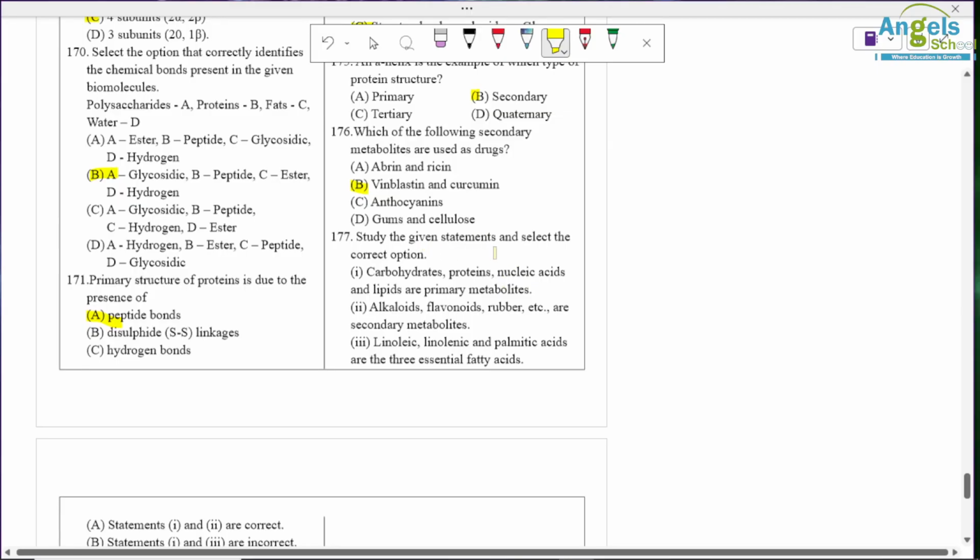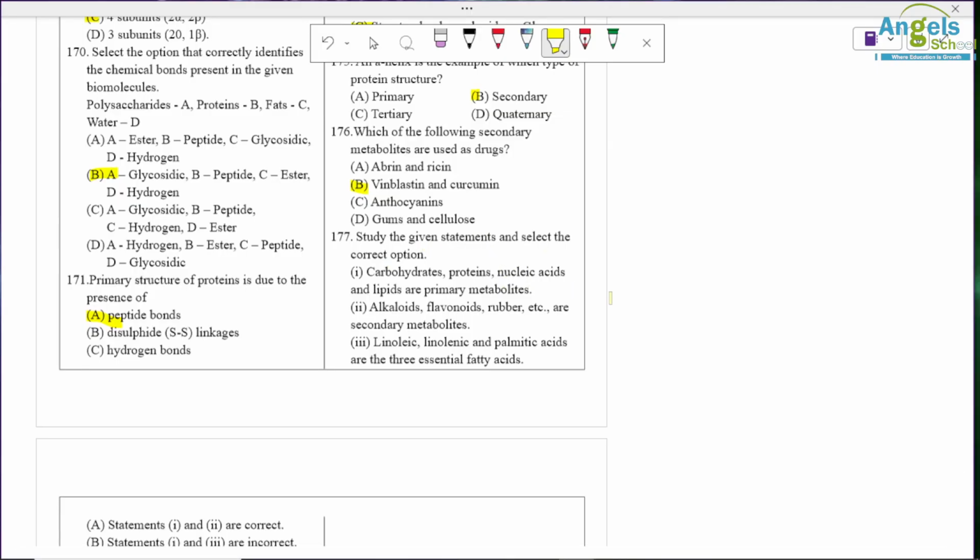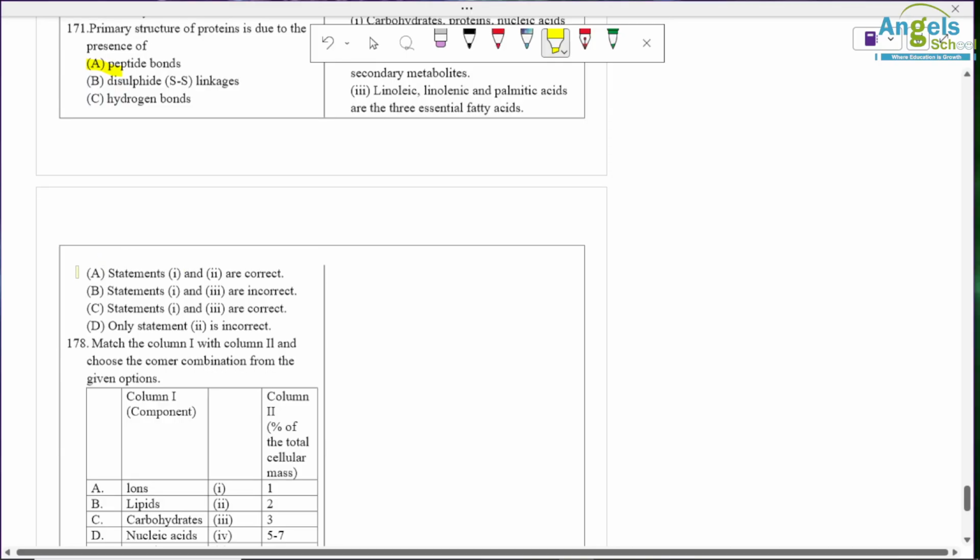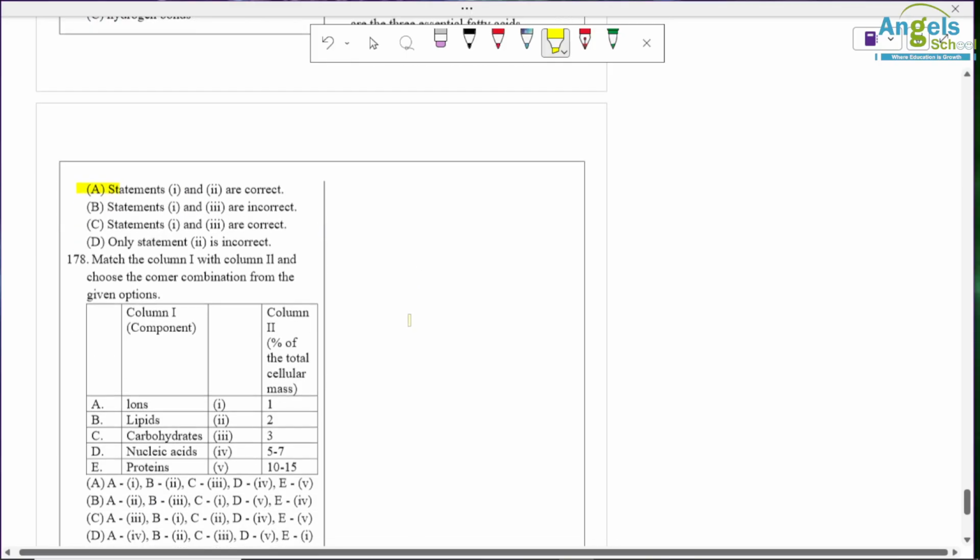Study the statements and choose the correct option. So carbohydrate, protein, nucleic acid, lipid are primary metabolites. Correct. Alkaloid, flavonoid, rubber are secondary metabolites. Correct. Linoleic acid, linolenic acid, and palmitic acid are essential. So it is an incorrect statement. So here only option A is correct. 1 and 2 are correct.